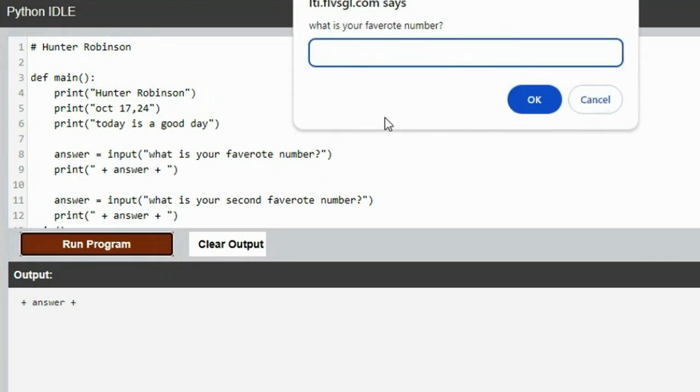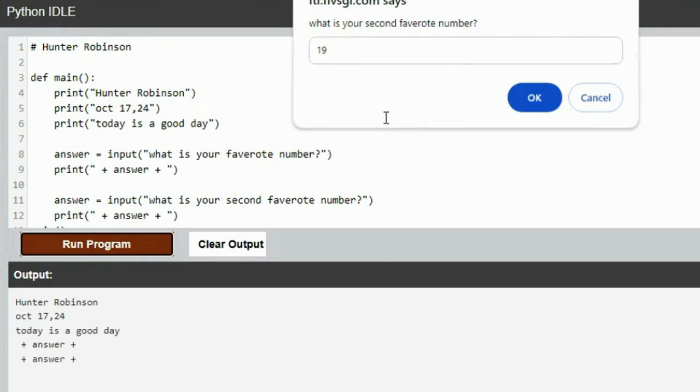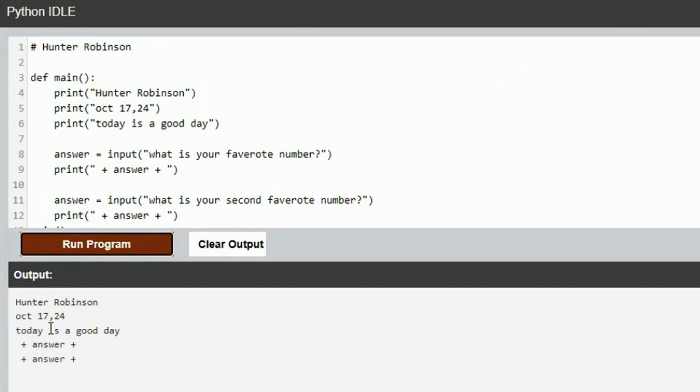What's your favorite number? Let's say 17. What's your second favorite number? Let's say 19. Okay, so it printed your name and the date and this statement here, today is a good day. And then you said, what is your favorite number? And you saved it under answer. And then you said print. And since you put it in quotes, it printed exactly what you have in quotes, because that's what it does.